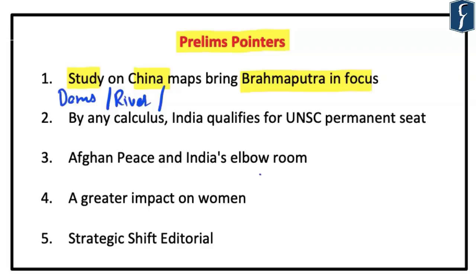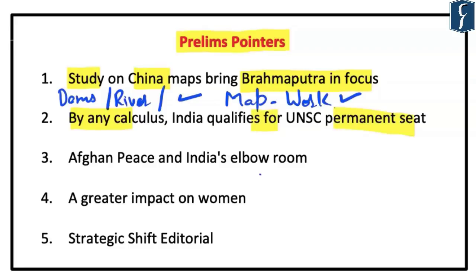So in this sense, it is important for us to know the name of the river in various parts of the world, and this could be one of the questions in the prelims as well. This topic is important and hence map work is necessary for this part. It is expected that you will go and refer to the map and see all the rivers which were discussed today. Second important article, by any calculus, India qualifies for UNSC permanent seat.